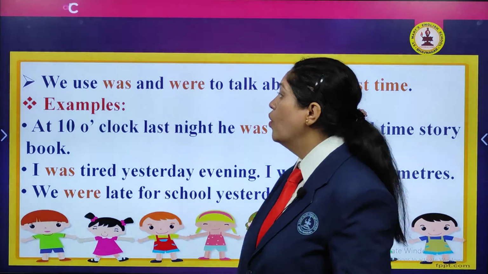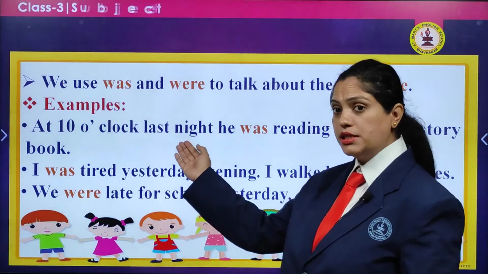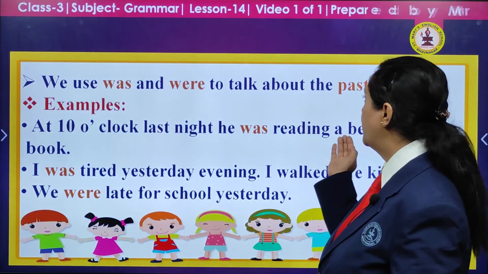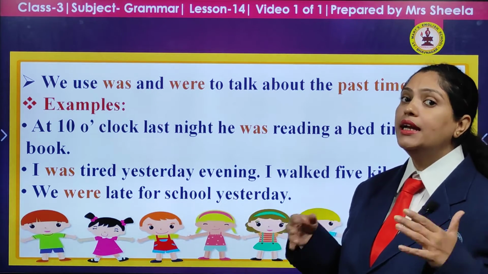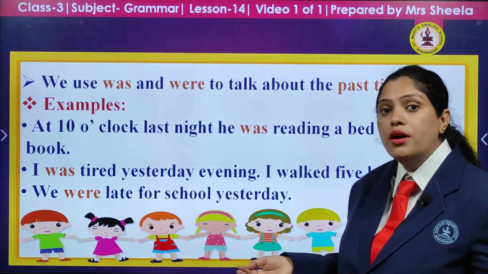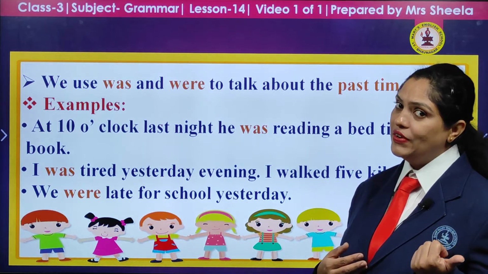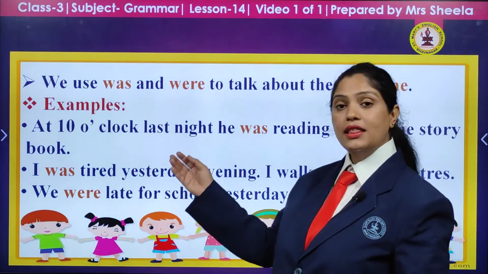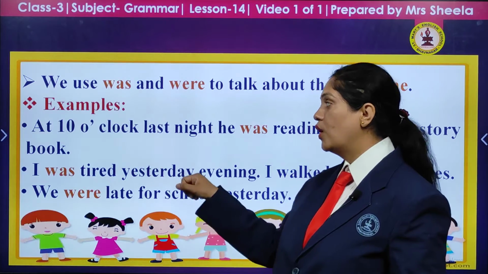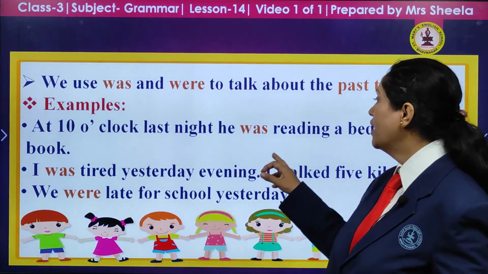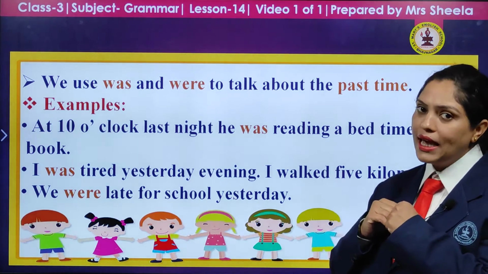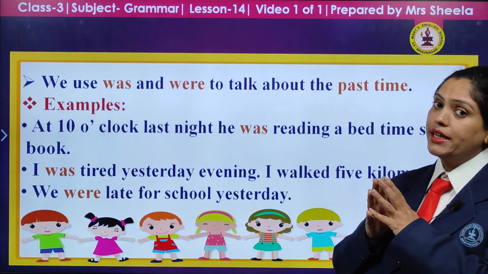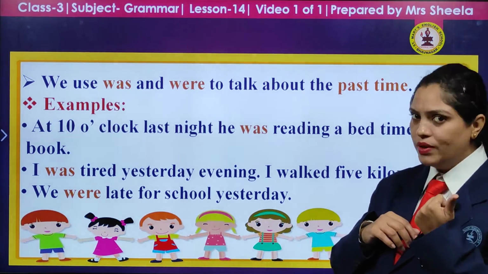Now we use was and were to talk about the past. Past time is something which is already done, something which is already over. Let us see the examples. At 10 o'clock last night, he was reading a bedtime story book. Something which he has done last night, previously.